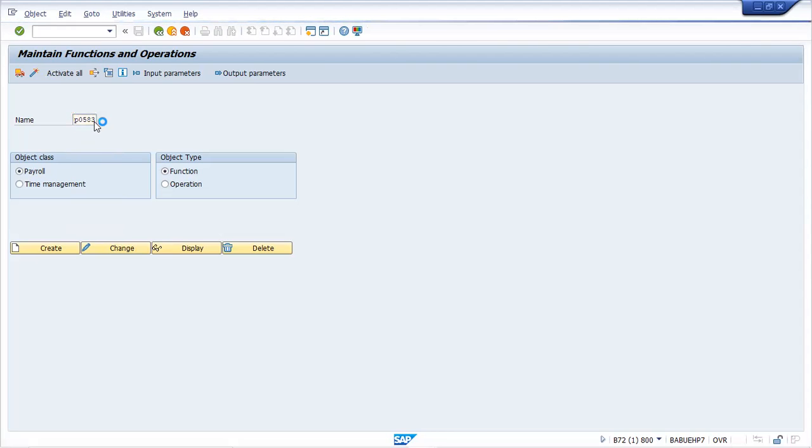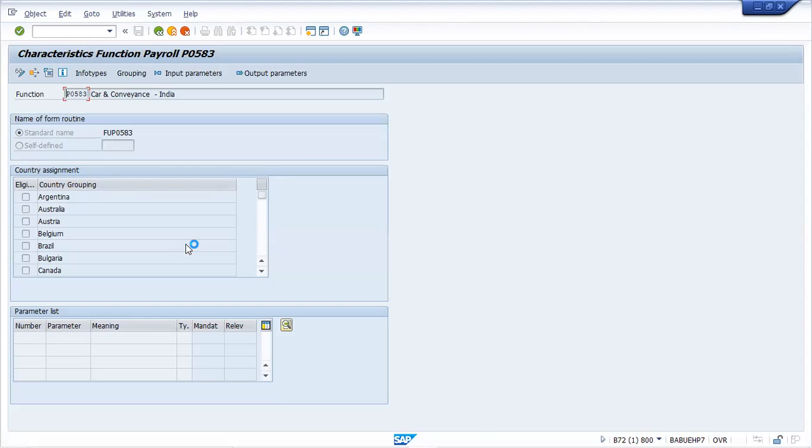P0583. Go to display. So what does this function do? Go to display, as generally we do not change directly here. Generally we display and try to understand. So here in the country assignment, you just scroll a bit down. What do you understand by this country assignment? Any idea? Just scroll down. There is a scrolling option on the right hand side.